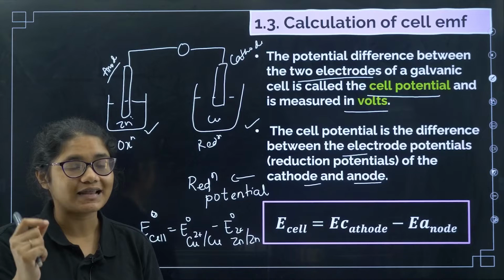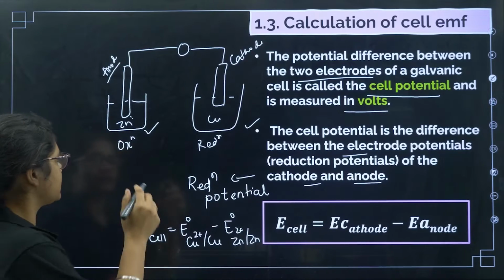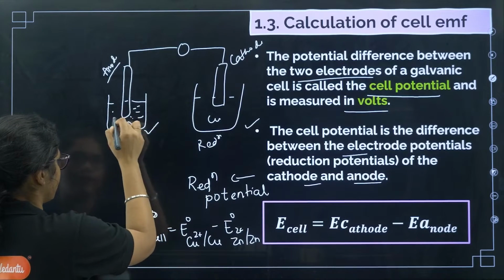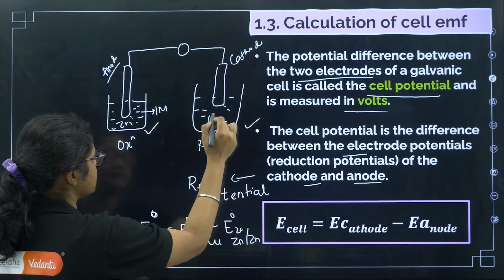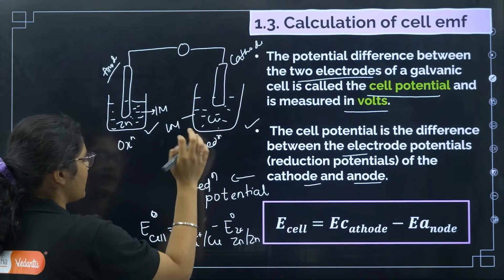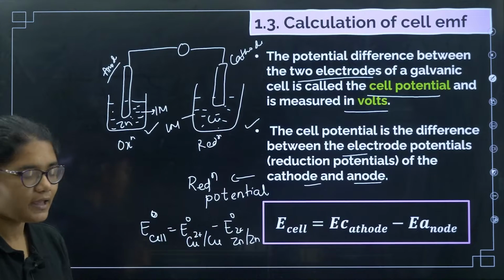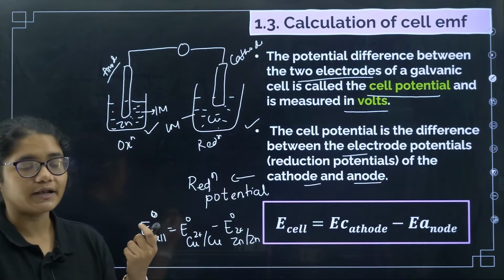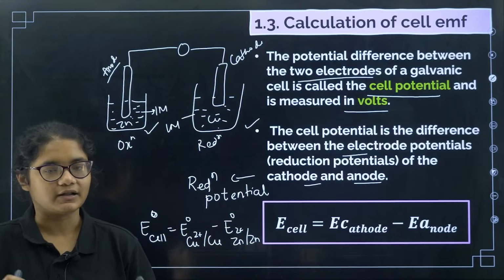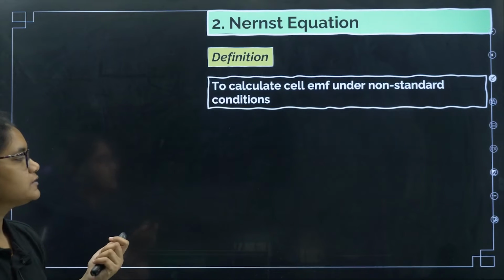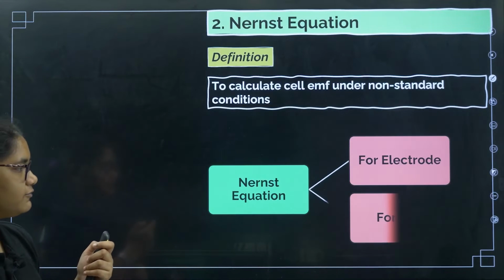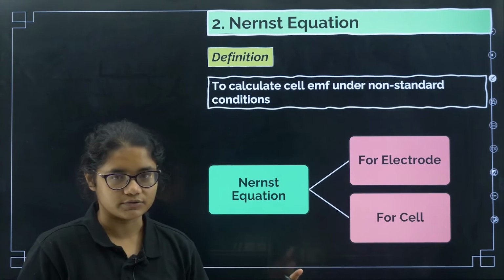It represents the standard potential. So when the electrolyte present here is 1 molar in concentration, then we can use this formula, okay. But if it is not 1 molar, then it comes under non-standard conditions, and in that case we use the Nernst equation, okay. Now the Nernst equation we can calculate for electrodes also and for cells also, okay.